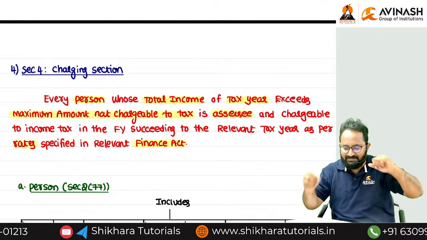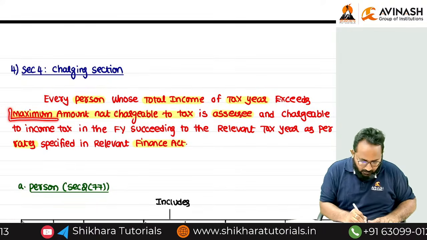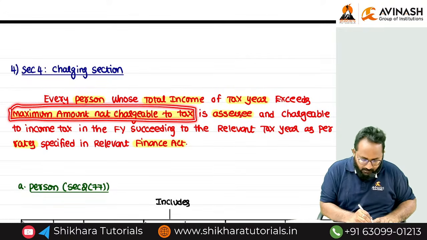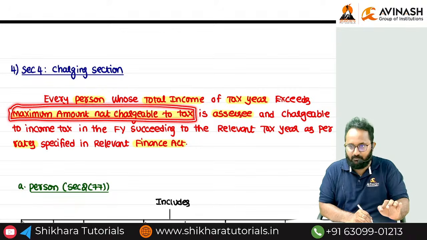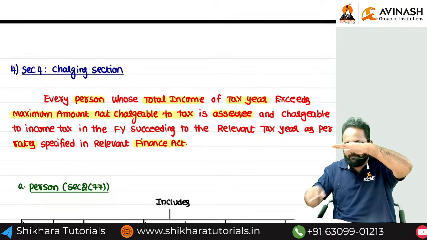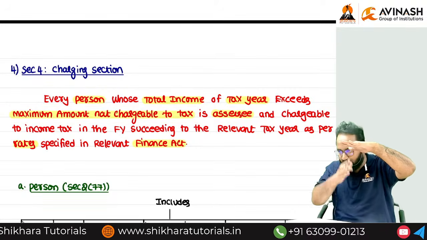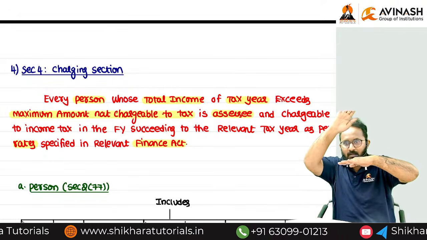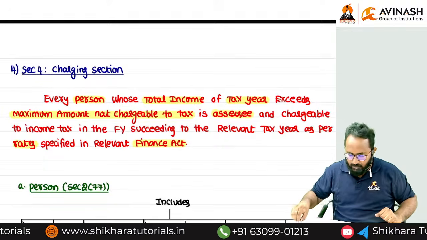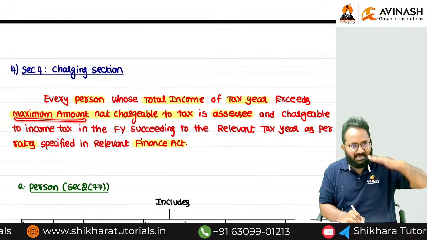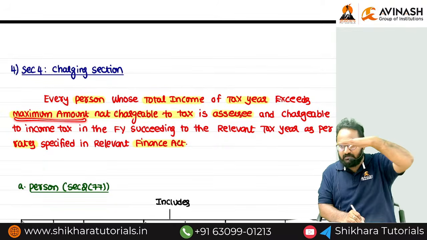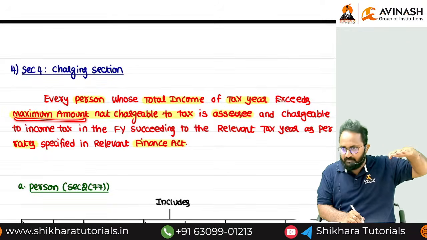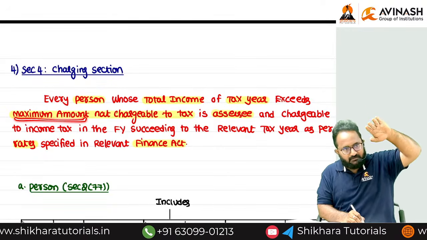So in simple words we can decode this as the basic exemption limit. Up to this amount, whatever you earn is exempt. Over and above, that is taxable.